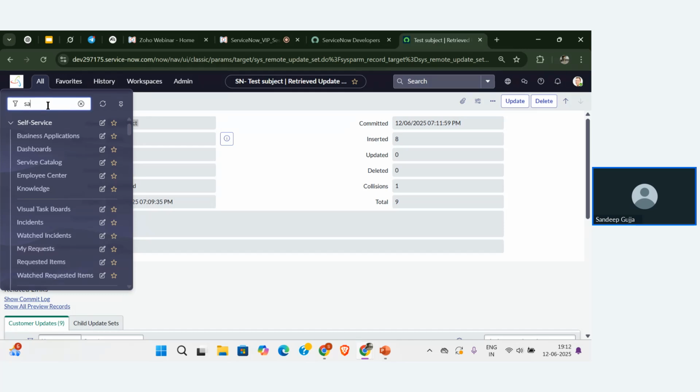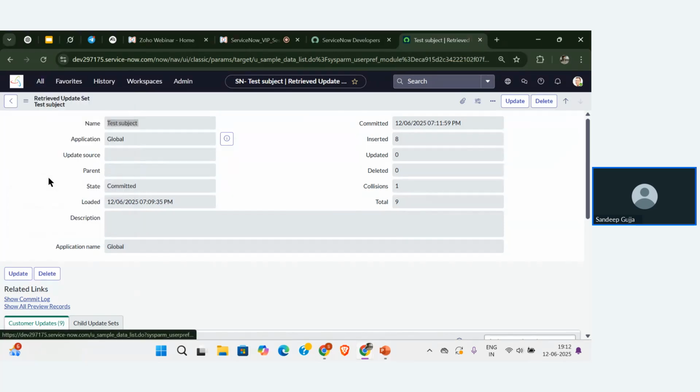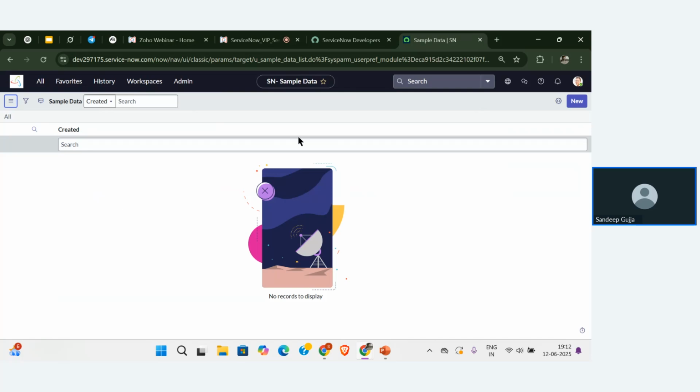So let me search for sample data. This is the table that we created, sample data. You can see, guys, there are no records on this page. That means the records that we have created are not stored by the update set, it is not helping me to store the records.